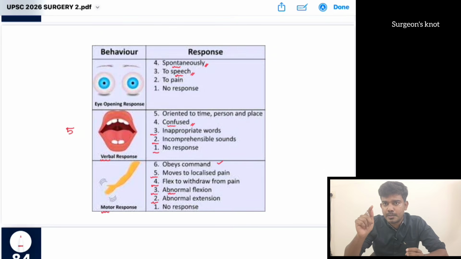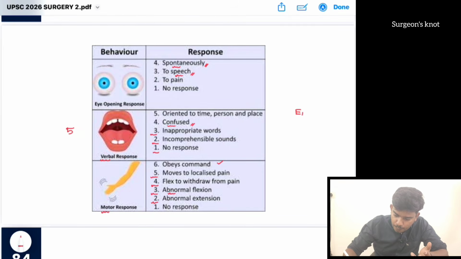So the minimum response is E1, V1 and M1. In an intubated patient, we can't get the verbal response. So in an intubated patient, the minimum response is E1 and M1. For verbal response, we can't get a response, so we put it as VT. So the minimum response in an intubated patient is 2T by 15.